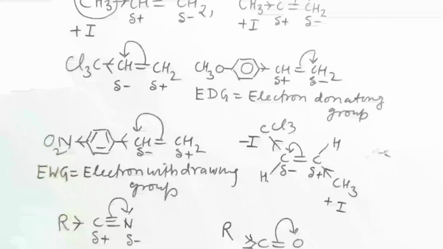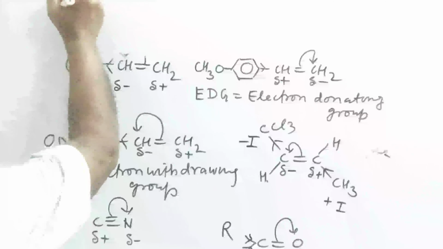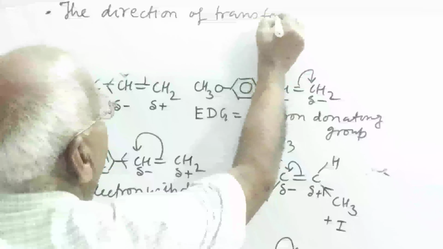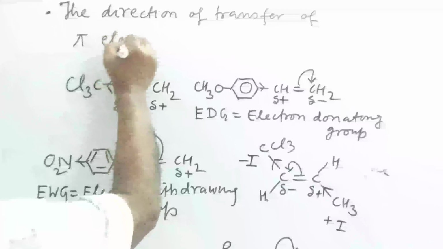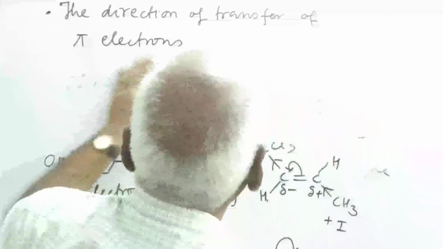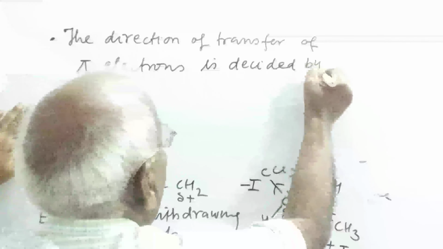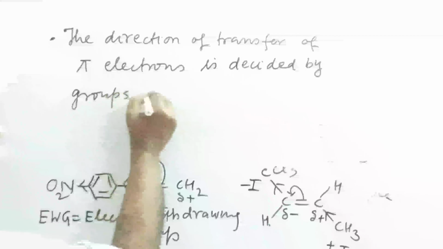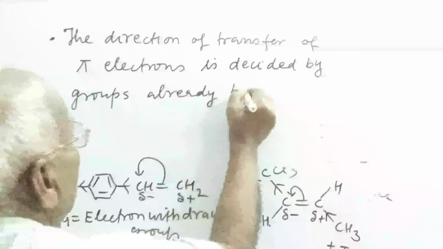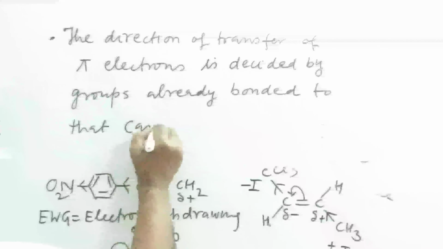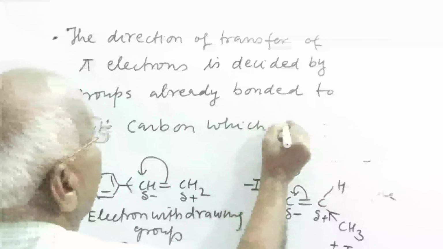So the important point is the direction of transfer of pi electrons is decided by the groups already bonded to that carbon which carries double bond.